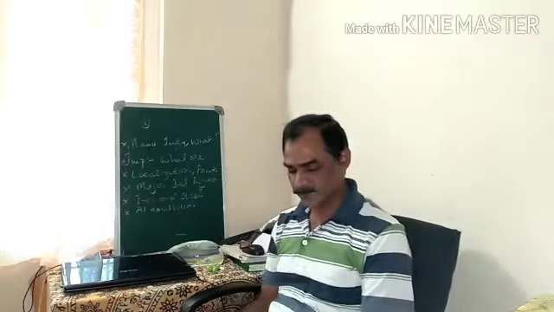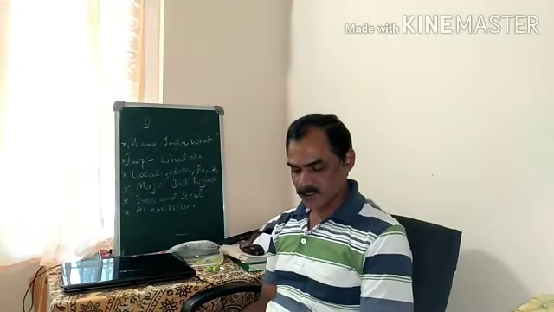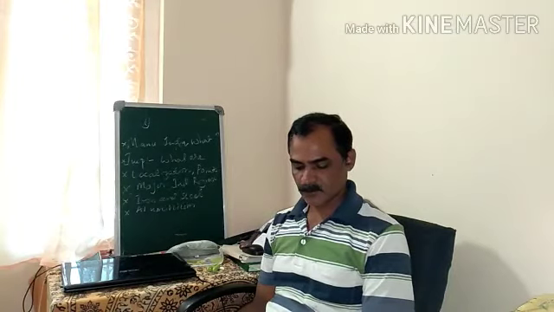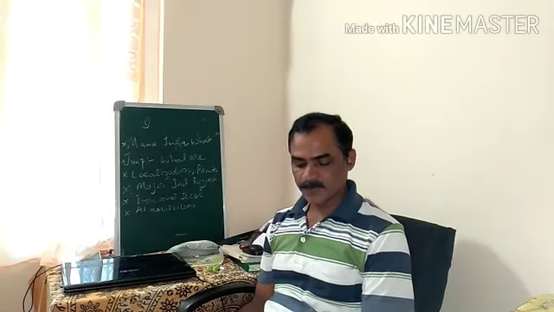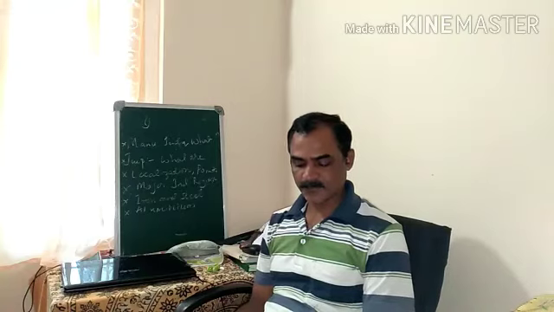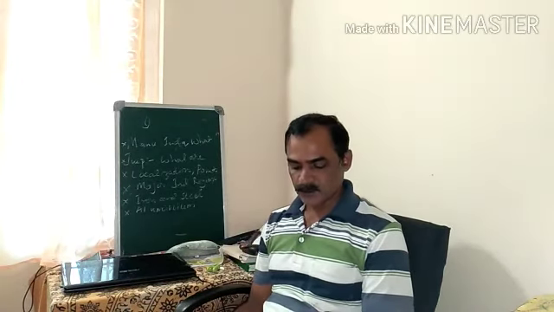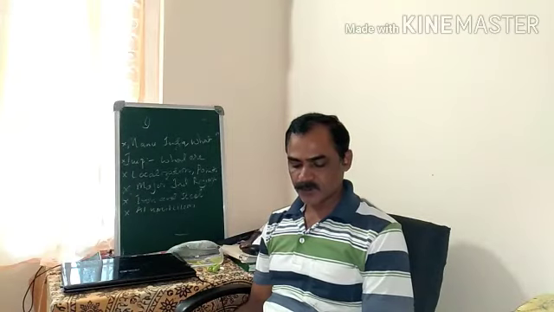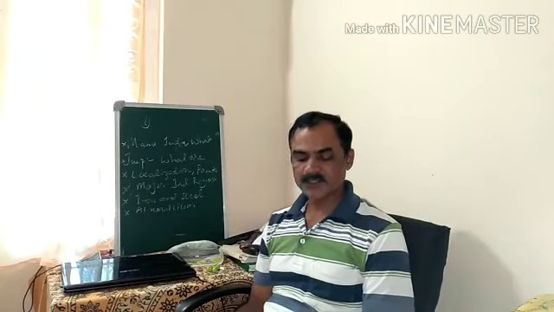You may take down this question. What is manufacturing industries? The answer is: the conversion of raw materials into usable products is known as manufacturing industries.